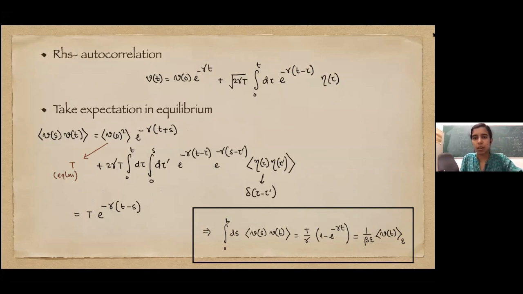Yes, I see one raised hand. Am I audible? Yes. I have a question. If we consider a hard particle, does the fluctuation dissipation theorem hold like what you have shown for a free particle? Yes, it holds. But of course, the explicit forms will be different. Okay. Thank you.